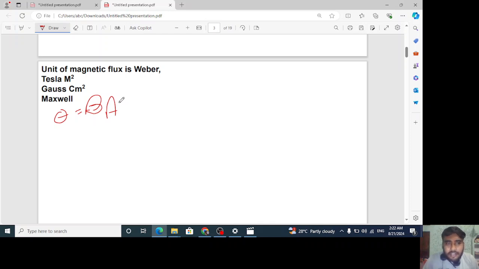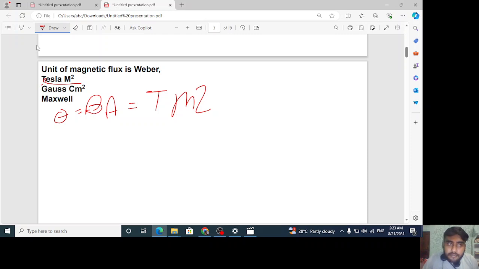If theta is 0 degree, I am just considering the BA case, because theta has no unit. B is the magnetic field, so its unit is Tesla, and A is area, so its unit is meter square. That's why the unit of phi is also Tesla meter square, which is written here.